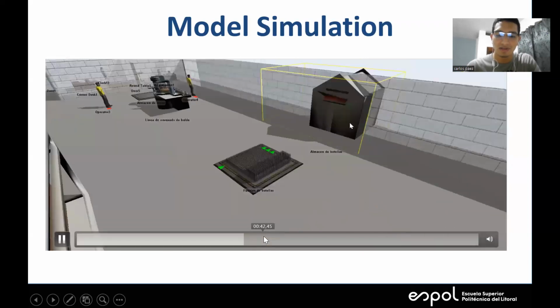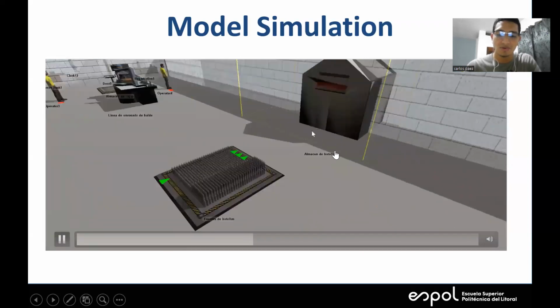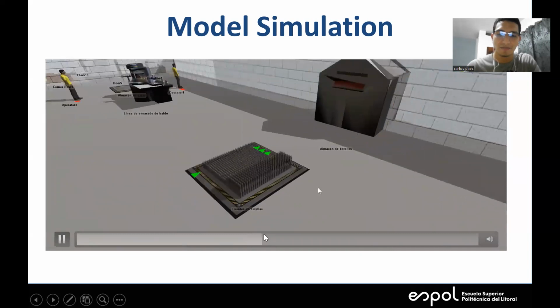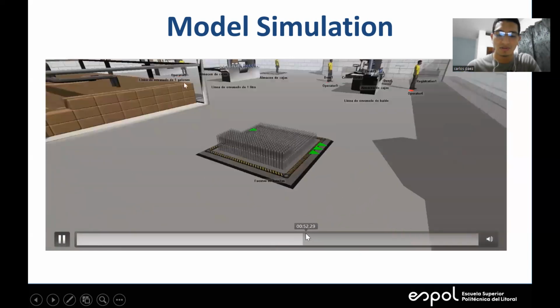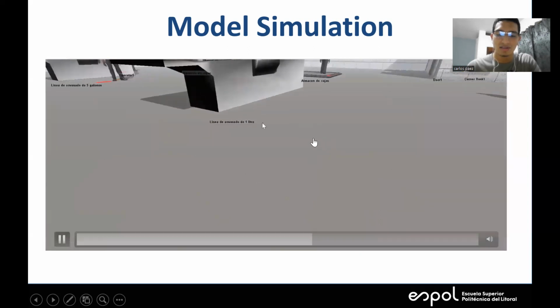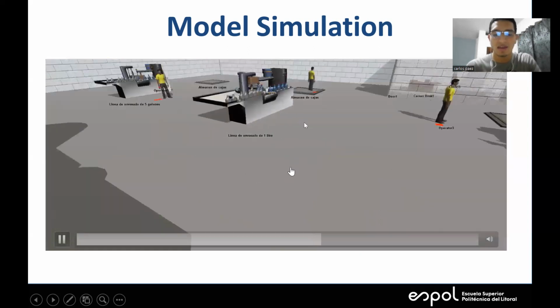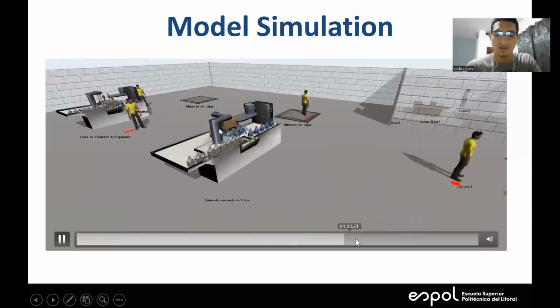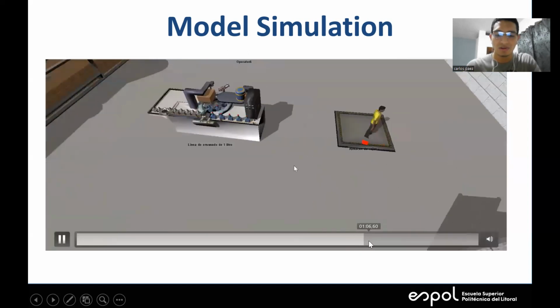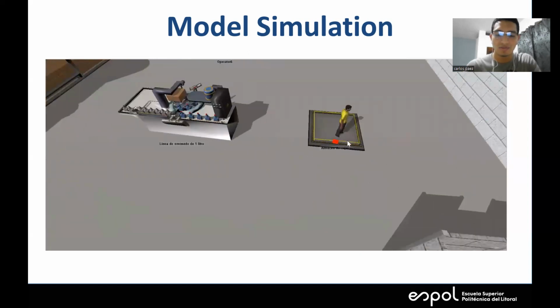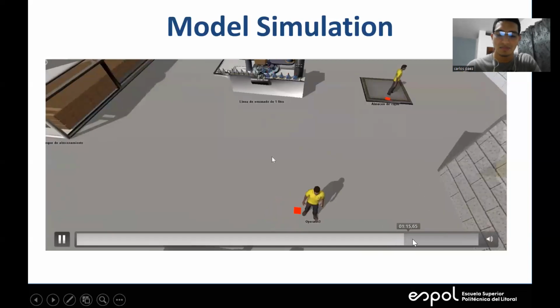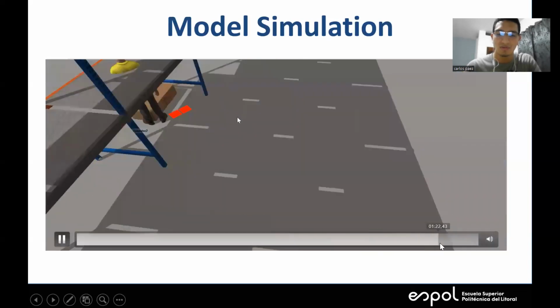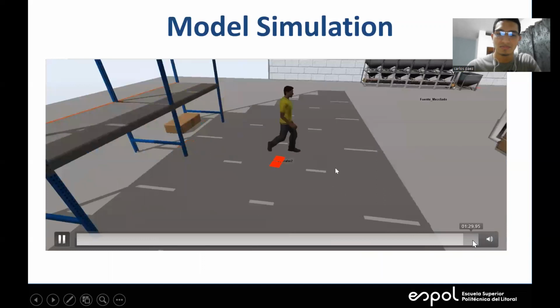The bottles are distributed to the 3 lines in a proportional way, and the packing process is carried out, and the packed product is transported to the finished product warehouse.